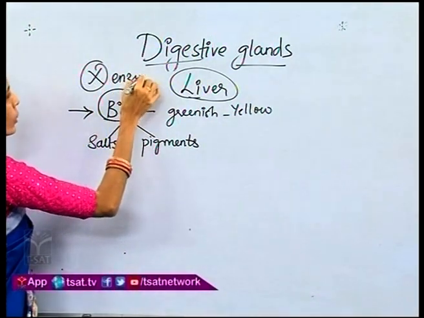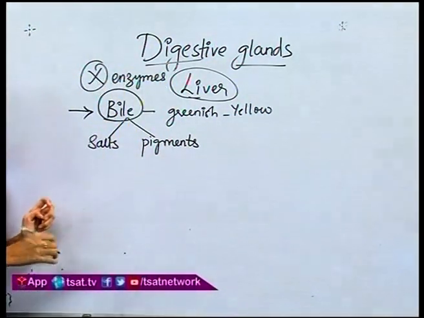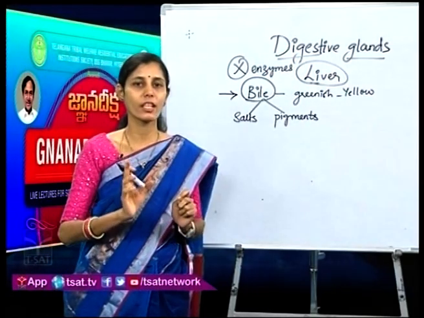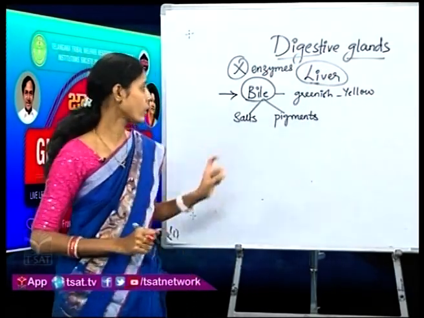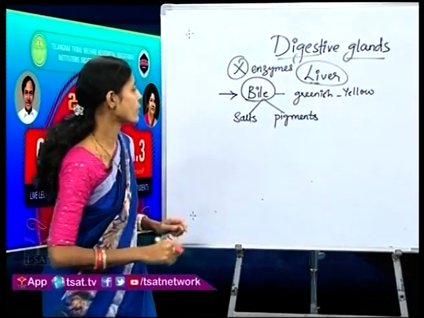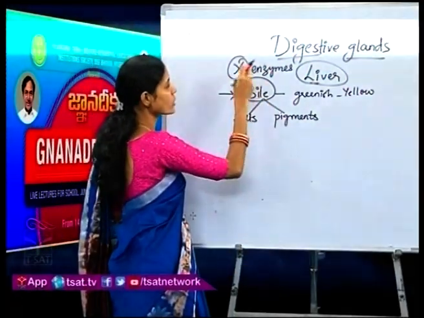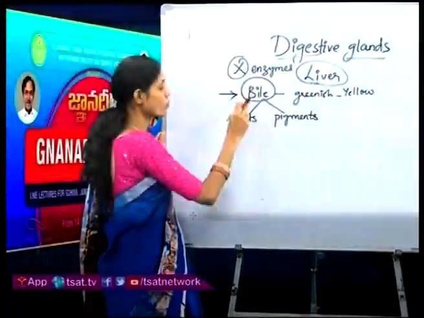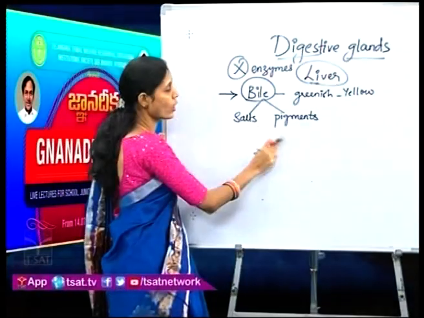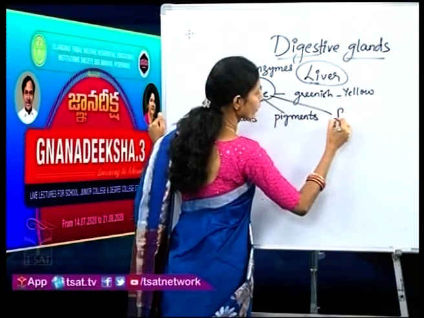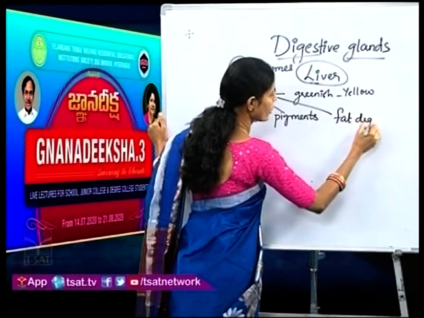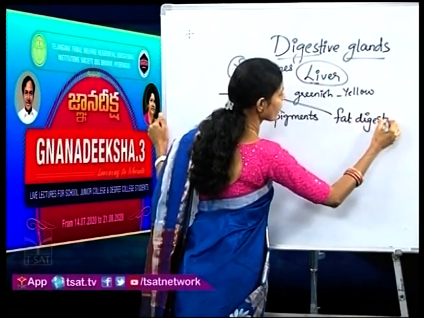I asked you a question in the beginning of the session: even though bile juice does not have any enzymes, why is it important? Now listen to this, you will get the answer. Bile juice, which does not have enzymes in it, plays an important role in digestion. How? One is during fat digestion. It helps in fat digestion.